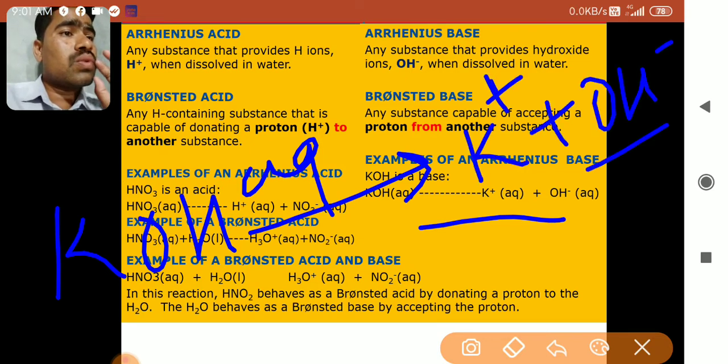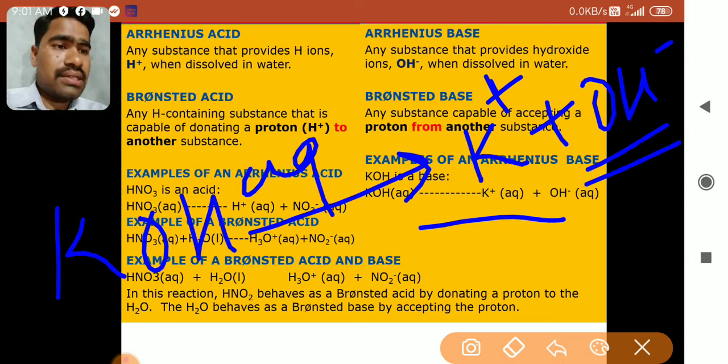What has it furnished? OH minus. It has produced OH minus, which means that it is a base. You got it? And the Bronsted base you have already understood here. The Bronsted base is nothing but the substance which can accept the proton donated by the acid.